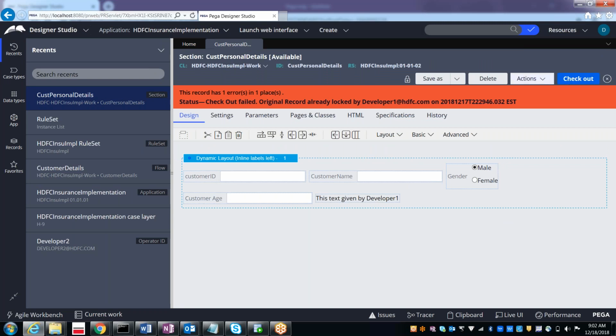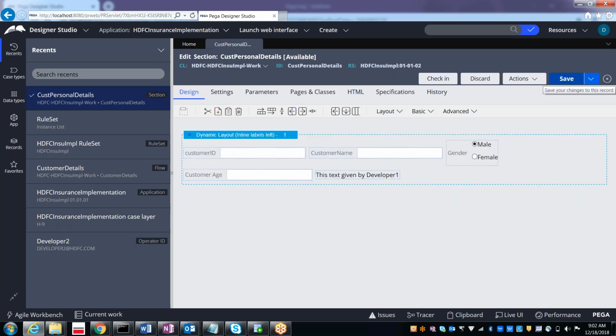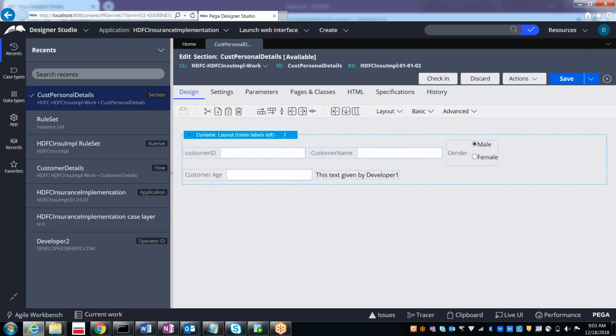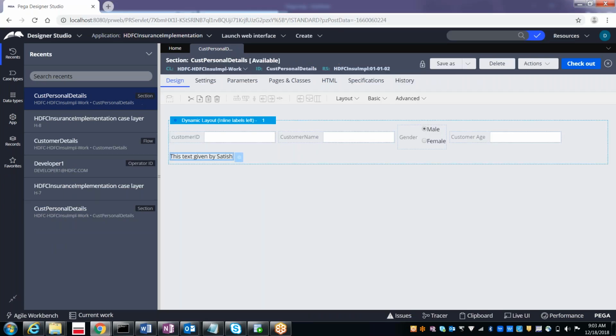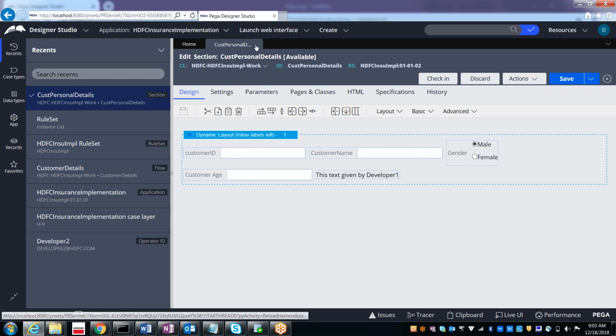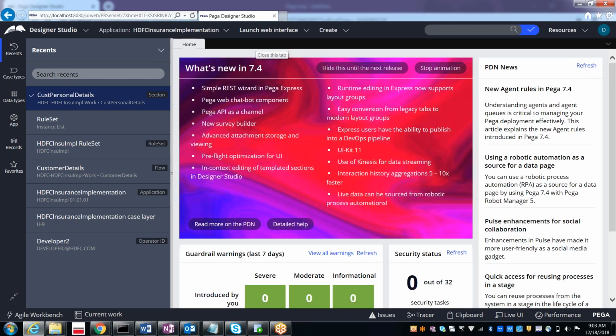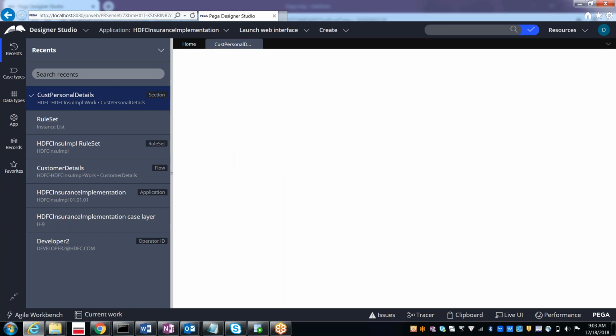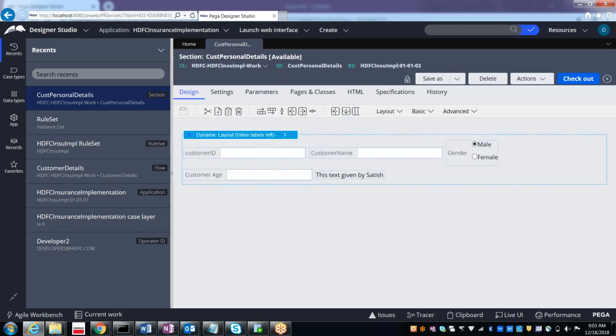Now if you select checkout, see, once after you did the checkout, now refresh it. Given by Satish. Yeah, now you got it.